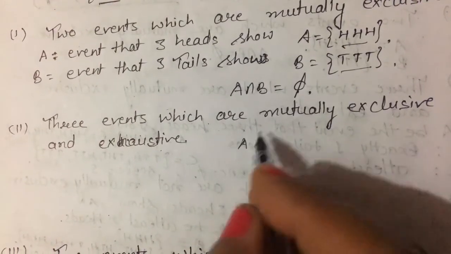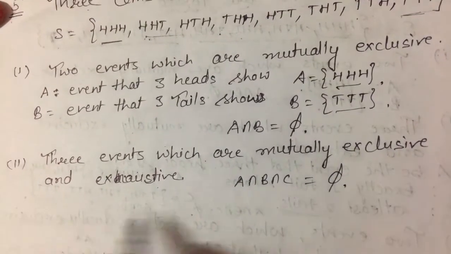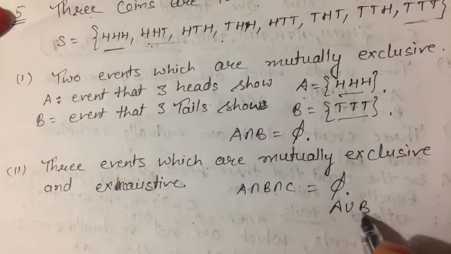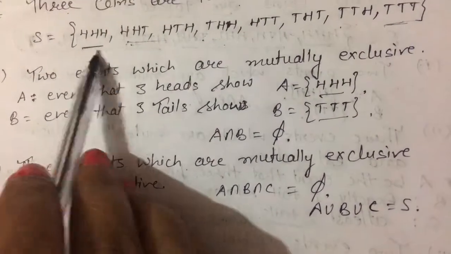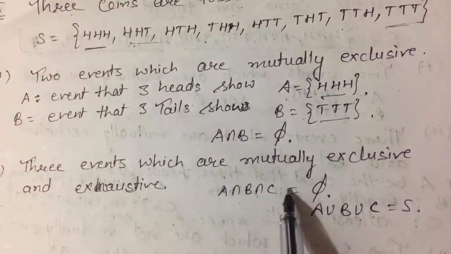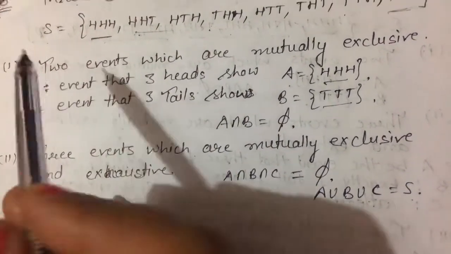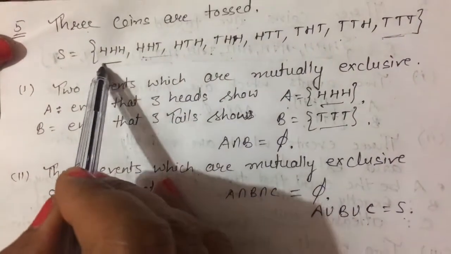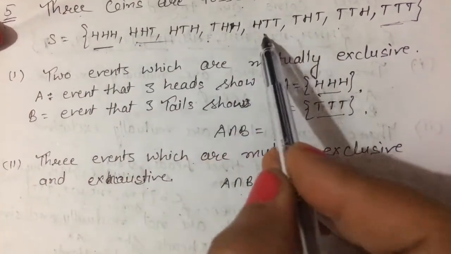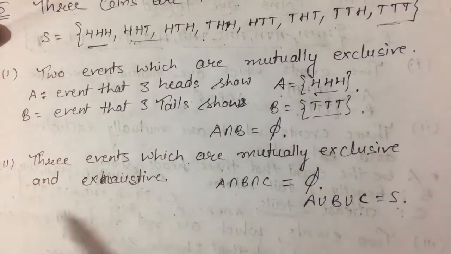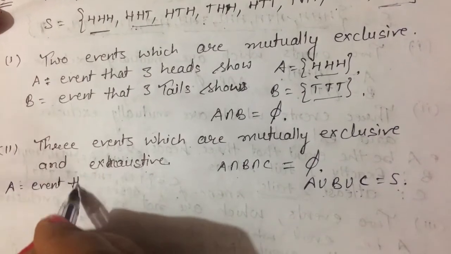Suppose A, B, C are 3 events, their intersection is equal to phi, and exhaustive means their union is equal to sample space. So we have to take 3 events in which their intersection is equal to phi and their union is equal to sample space. So you can take anything. I am taking, suppose, 3 heads, exactly 1 tail, or at least 2 tails. Okay, so in this first case, A be the event that